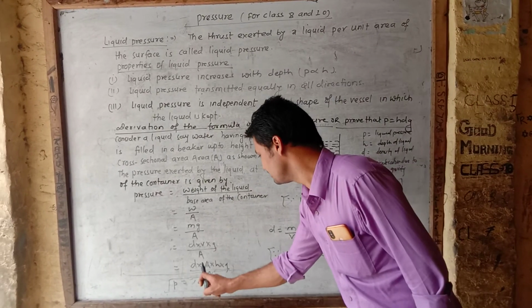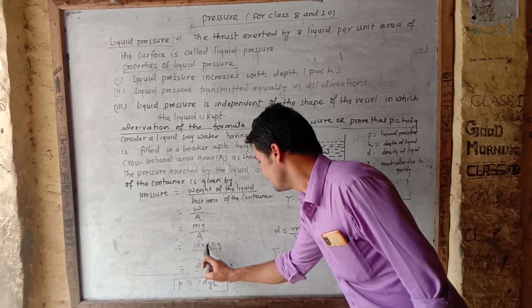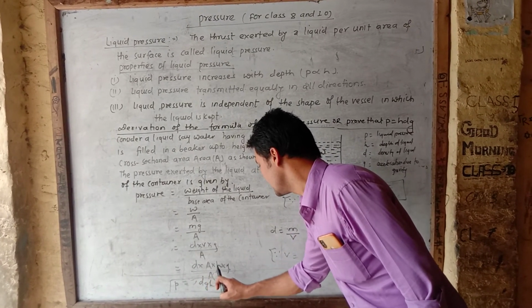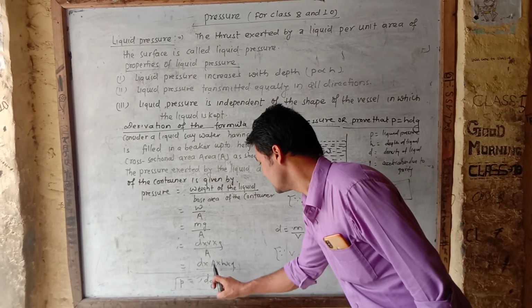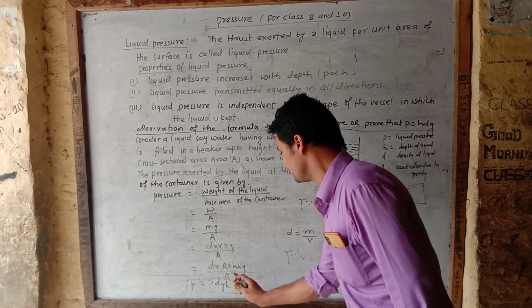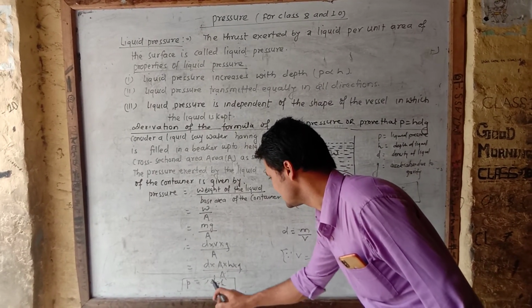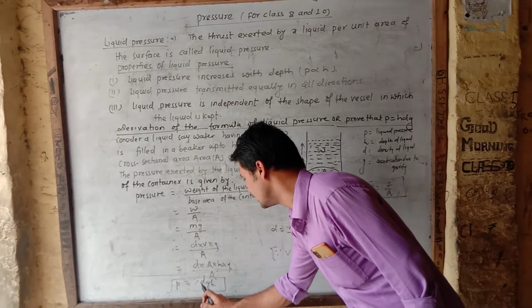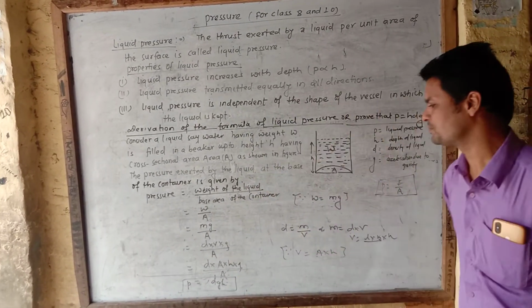You can write here d into A into h into g. Here A cancels and we get P is equal to hdg.